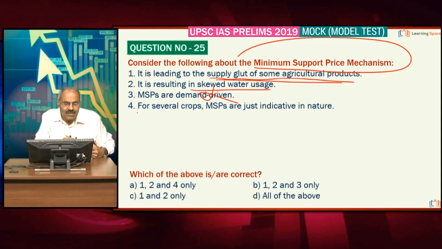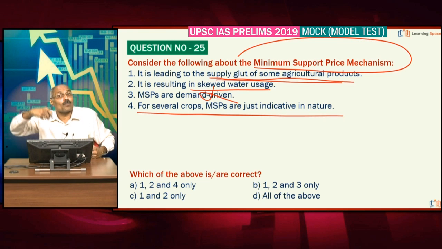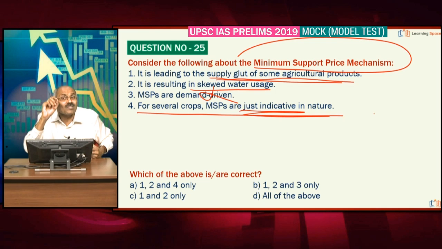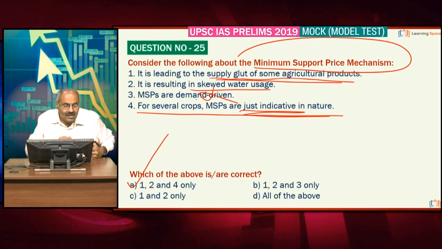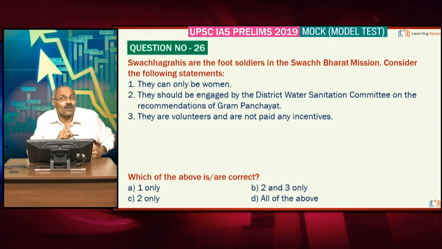Right? For several crops, MSPs are just indicative in nature. Friends, in the absence of any procurement mechanism for the majority of the crops, farmers are not able to realize these minimum support prices for various crops. That's why it is mentioned they are just indicative. That means some signal for the majority of the crops, nothing more than that. So friends, here 1, 2 and 4 are the right statements. They are not demand driven. This is the important point to note.